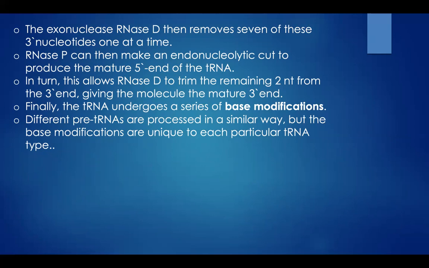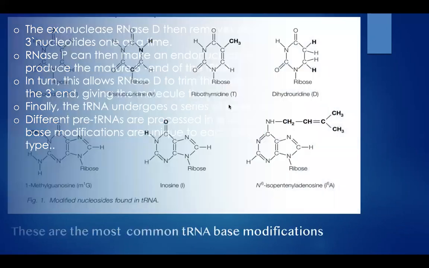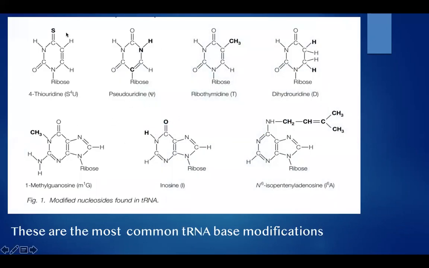Different pre-tRNAs are processed in a similar way, but the base modifications are unique to each particular tRNA type. So this base modification is nothing but, see, we have different bases here which are modified.